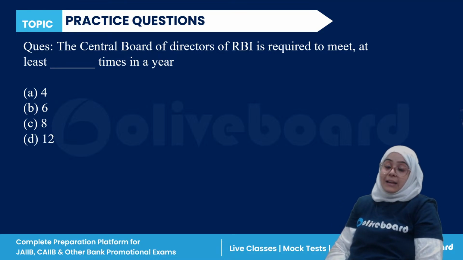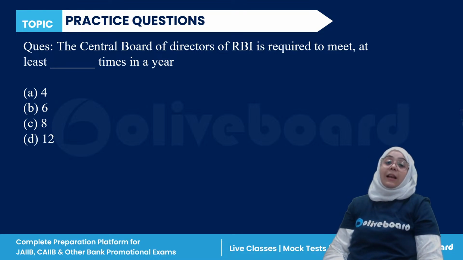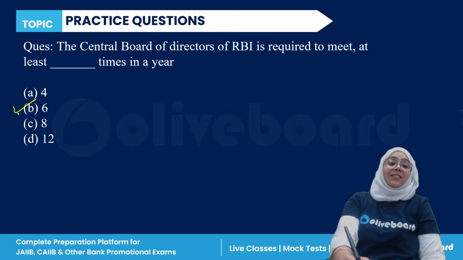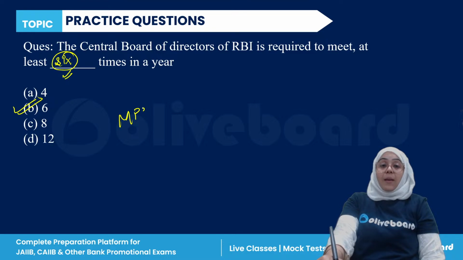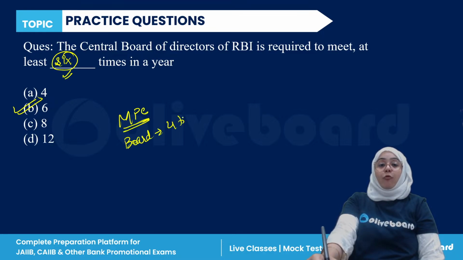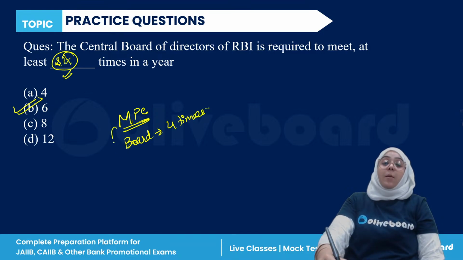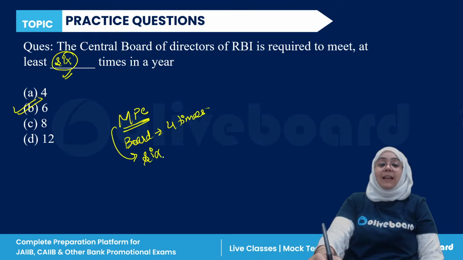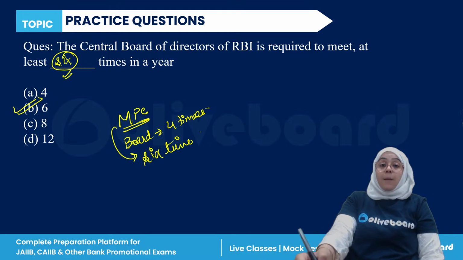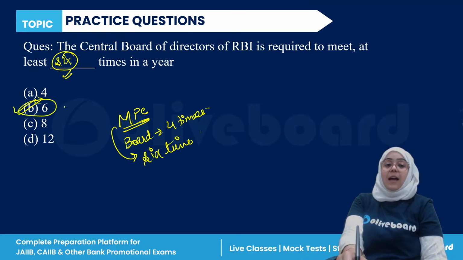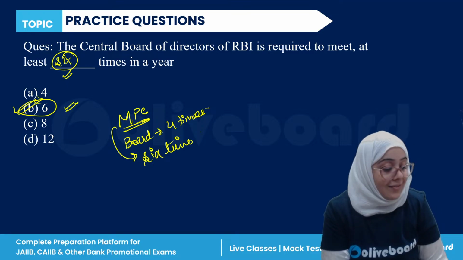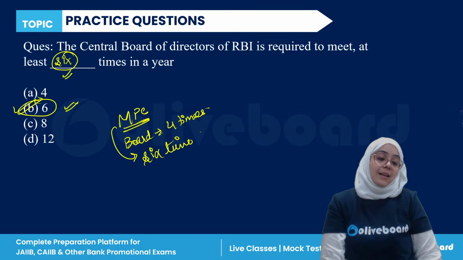The Board of Directors is required to meet at least how many times in a year? 6 is the correct answer. They are required to meet at least 6 times in a year. The Monetary Policy Committee is required to meet at least 4 times in a year. But the Central Board of Directors of RBI has to meet at least 6 times in a year. So B is the correct answer.